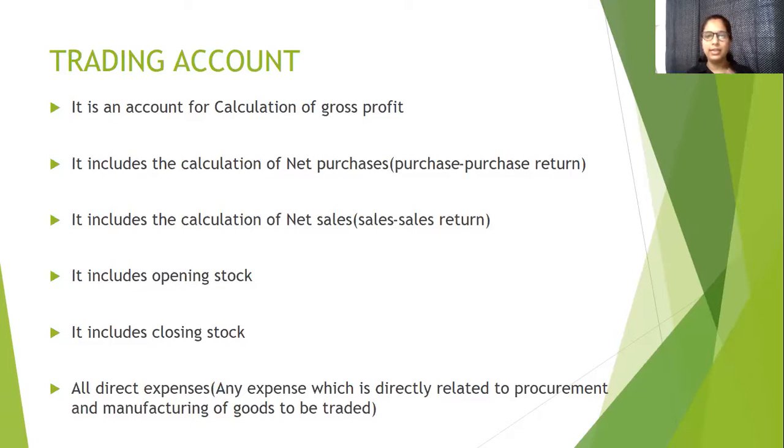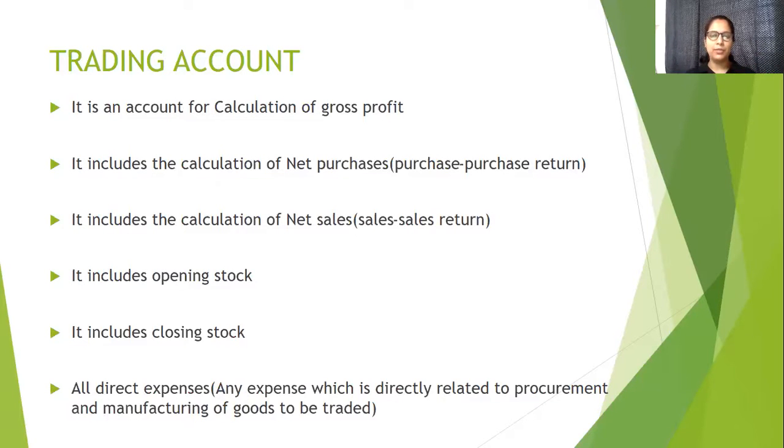Similarly, when we talk about sales return, so what is sales return? Sales return is a return inward. We have made certain sales, but there may be certain defects. Goods are being returned to whom we have sold, and that becomes sales return. Sales is a credit balance because goods are going out.